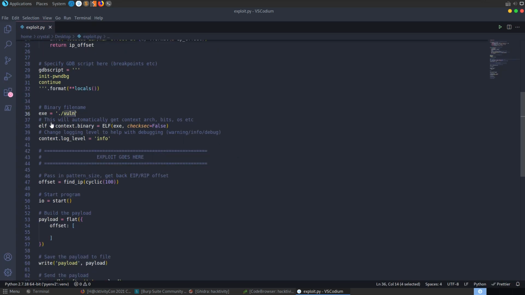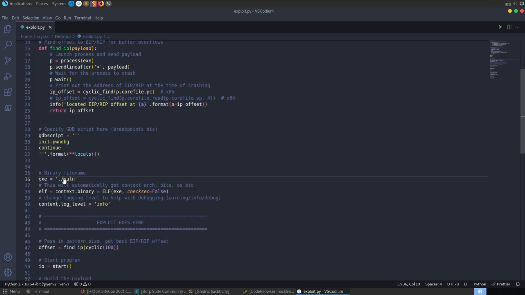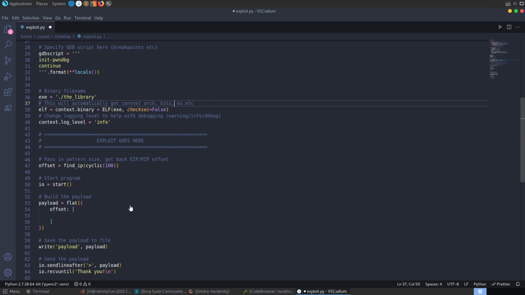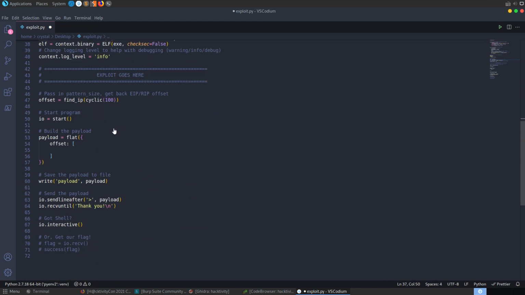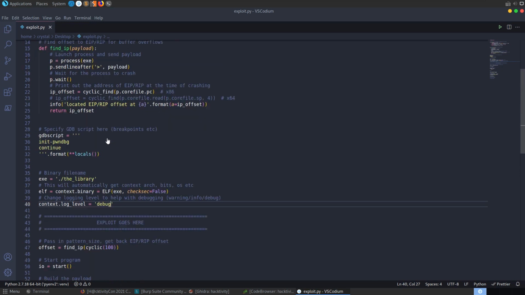Most of this stuff up here is just part of the template, so all we're going to do is change the name of the file here to the library, and that means it's going to find everything it needs to about it. It's going to find out where the functions are, it's going to find out that it's 64-bit and what operating system and so on, so that we don't need to worry about any of that when we're building up our exploit. We're going to set this to debug as well, just so we get some more information.